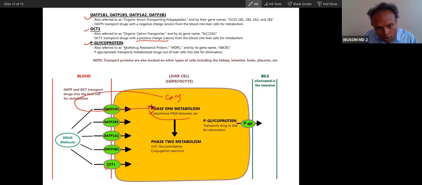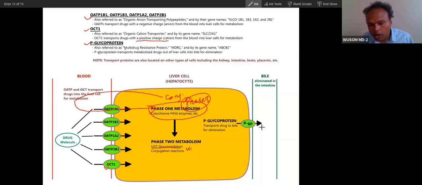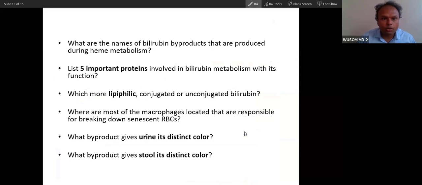Bilirubin is also processed by the same enzyme, cytochrome P450, and then glucuronide conjugation. Drugs also go through two phases of reaction. We have seen two stages of bilirubin catabolism. One is chain breaking, and here also you will see hydroxylation as the first stage, and the second stage is glucuronide conjugation. After conjugation, the drug is also thrown out of the cell in the same way. So bilirubin metabolism is very similar to drug metabolism.